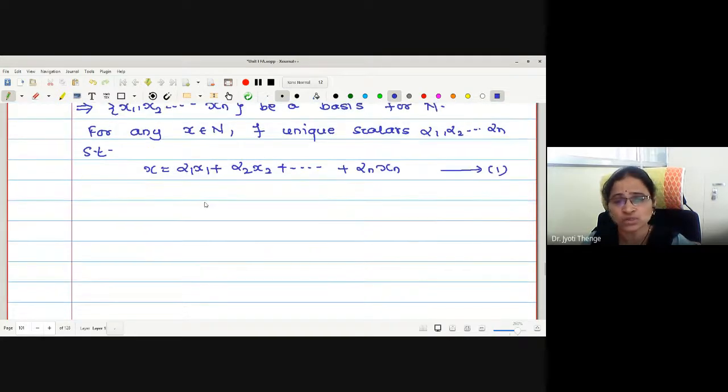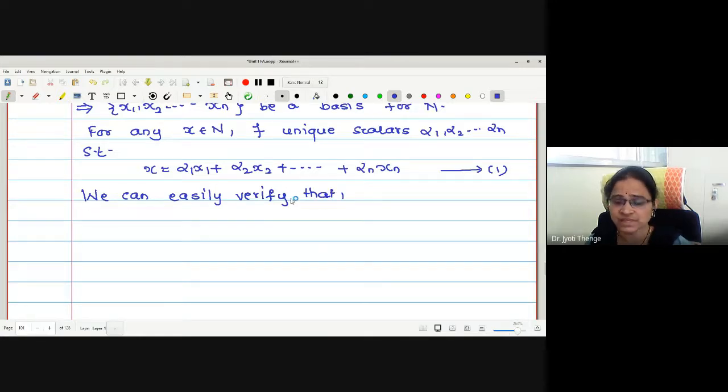Now, using this structure of an arbitrary element of the normed linear space N, we are going to define a norm 0 on it. We can easily verify, actually, we are not going to verify the conditions in the proof; we will verify them orally only.